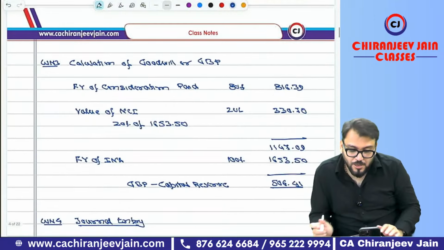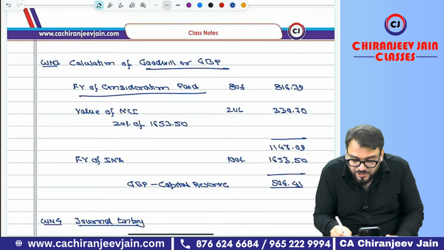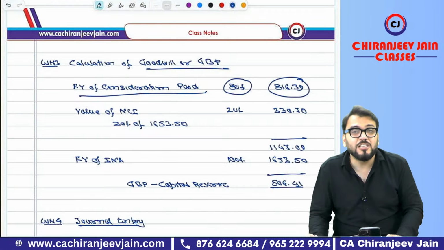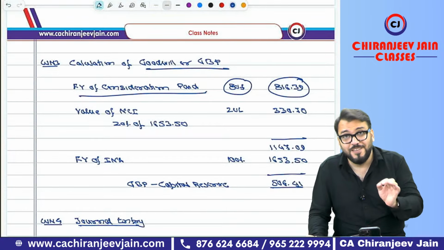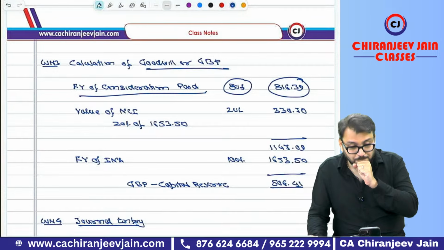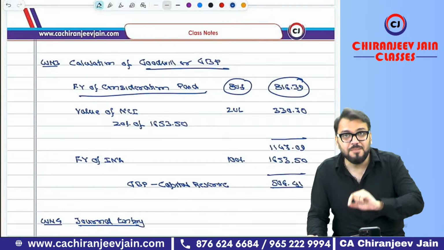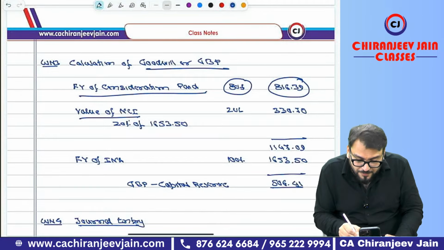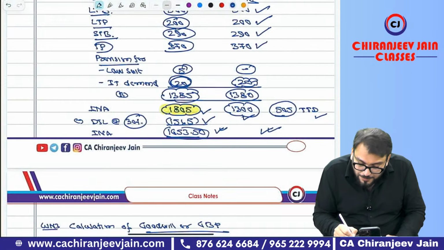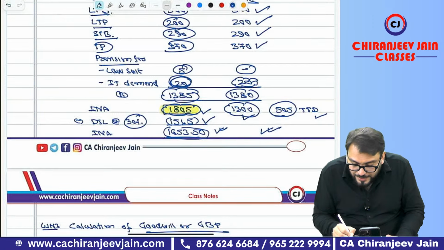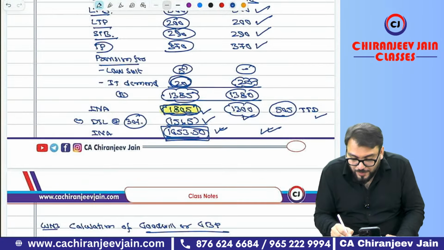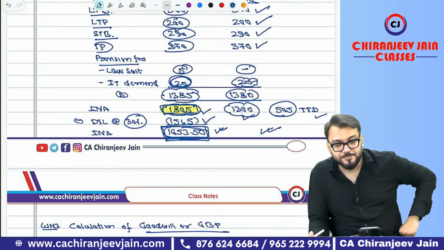Now we'll calculate goodwill or gain on bargain purchase. So fair value of consideration paid for 80%, already we calculated, 20% is NCI. Now for NCI, they have not given any information about the fair value method. Whenever information about the fair value method is not given, we apply the proportionate method, meaning proportionate share in INA method. The value of NCI will be 20% of what? 20% of 1805 or 20% of 1653?